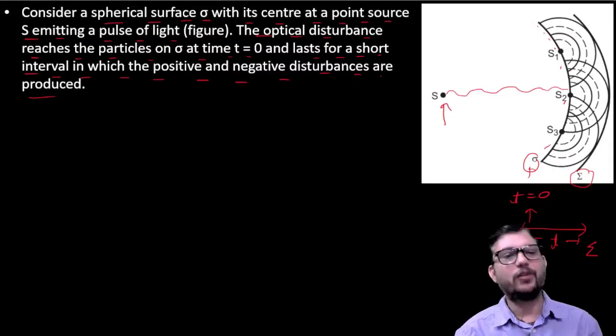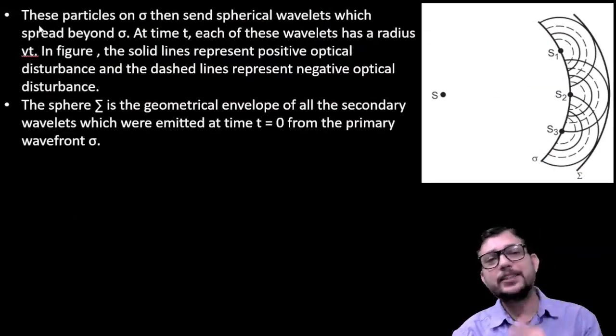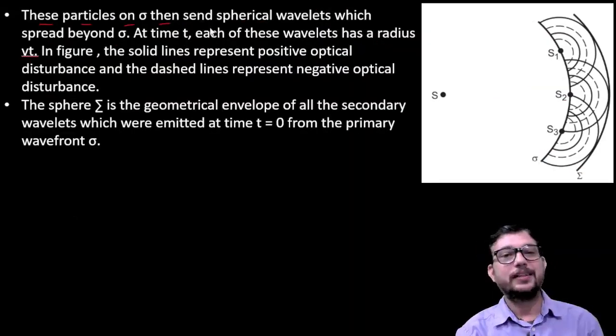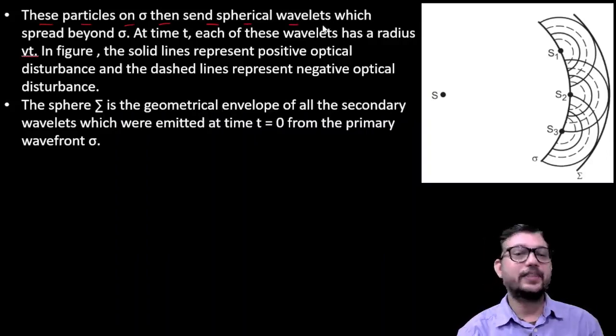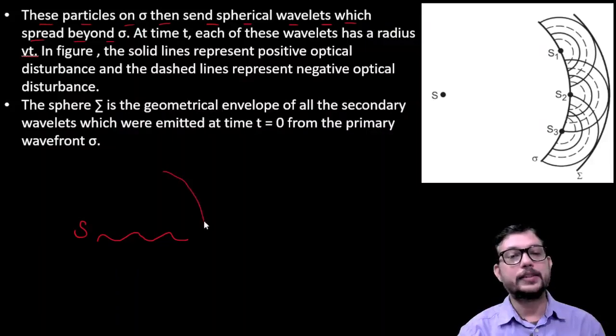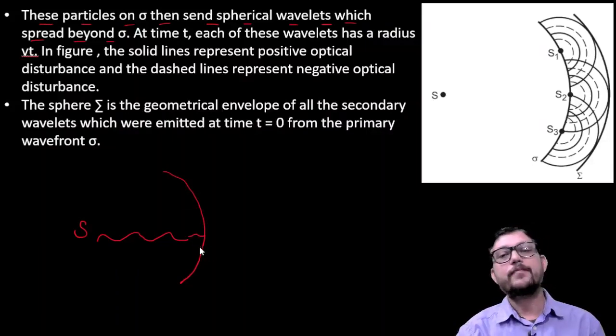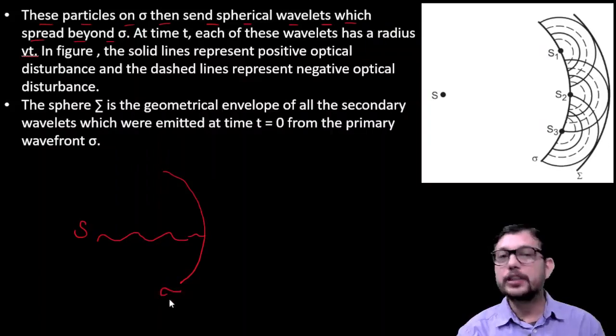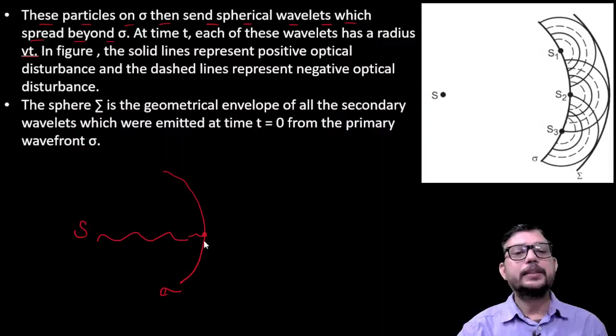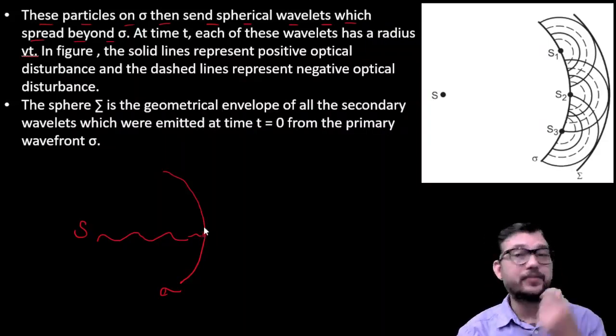Now, these particles on sigma then send spherical wavelets which spread beyond sigma. As the pulse reaches from source S to this surface, small sigma, let this be a point which behaves like a new source.